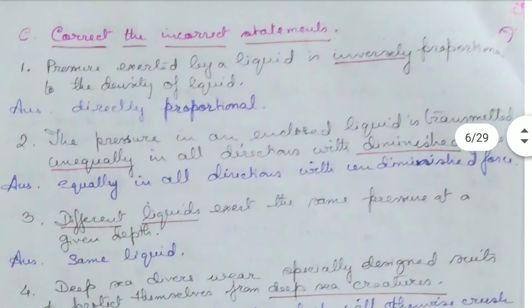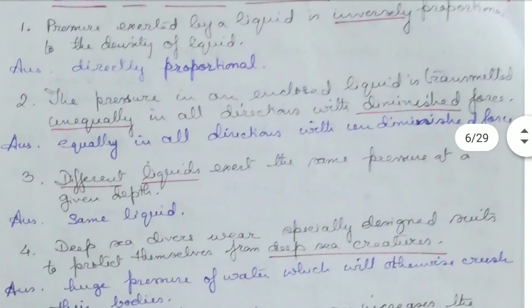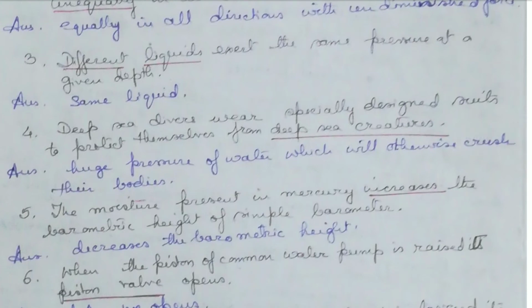First one: the pressure exerted by a liquid is inversely proportional to the density of the liquid. It is directly proportional, not inversely proportional. The pressure in an enclosed liquid is transmitted unequally in all directions with diminished force. No, it is transmitted equally in all directions with undiminished force. Different liquids exert the same pressure at given depth. Same liquid exerts the same pressure at the given depth.